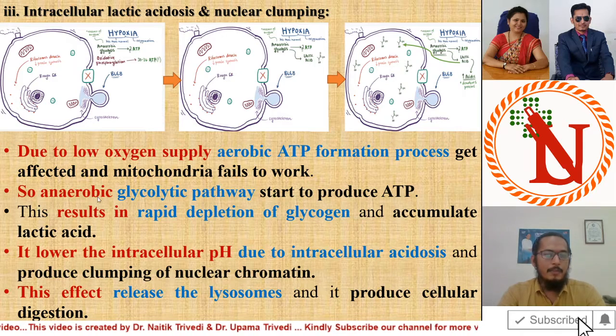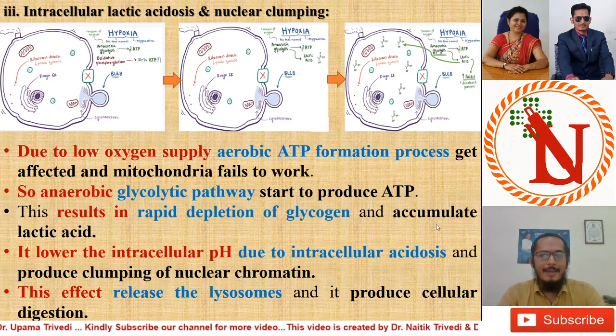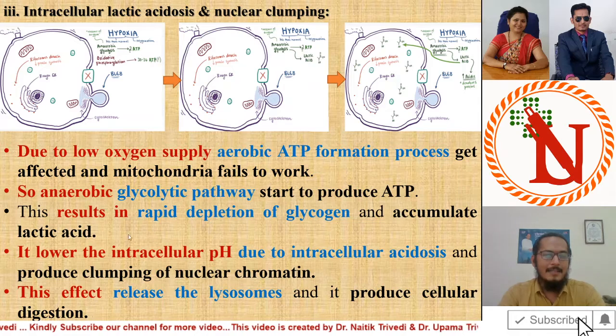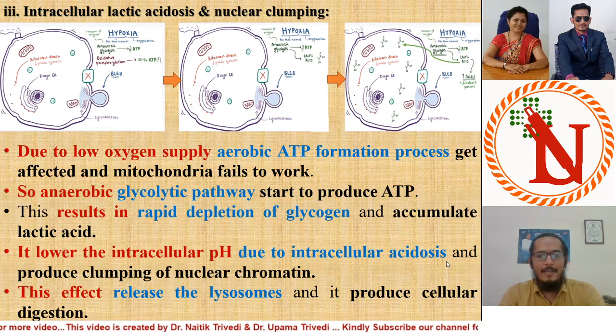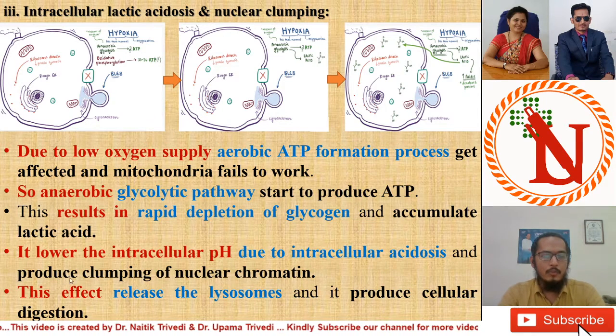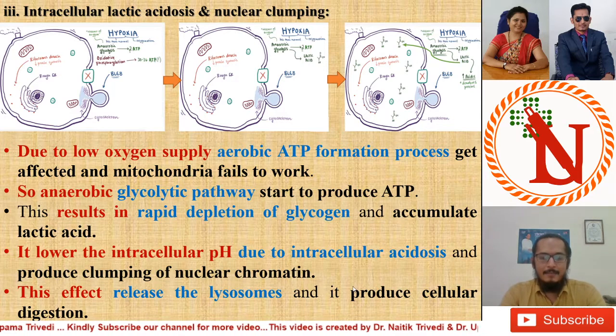So what will happen? The anaerobic glycolytic pathway starts to produce ATP. This results in rapid depletion of glycogen and accumulation of lactic acid. It lowers the intracellular pH due to intracellular acidosis and produces clumping of the nuclear chromatin. This also causes release of the lysosome and produces cellular digestion.